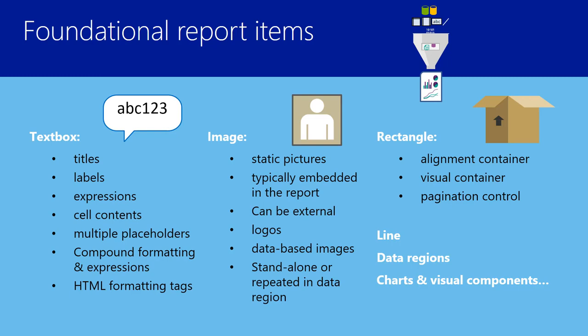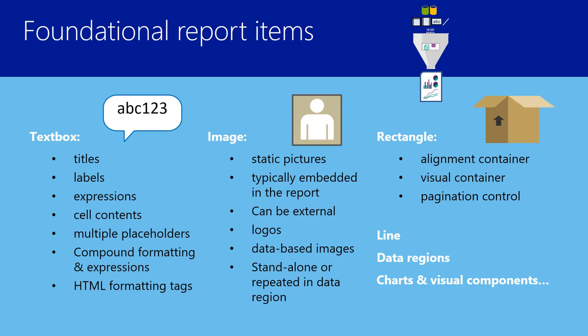So it's not going to move things around where the renderer might manipulate things for different screen sizes or different rendering layouts otherwise. A rectangle can be a visual container where I just want a border around a group of report items. Then the rectangle can simply serve that purpose. It can also provide pagination control where I can essentially say, I want a page break at this place before these report items, essentially at the beginning of the rectangle, or I want a page break after these report items at the end of the rectangle.